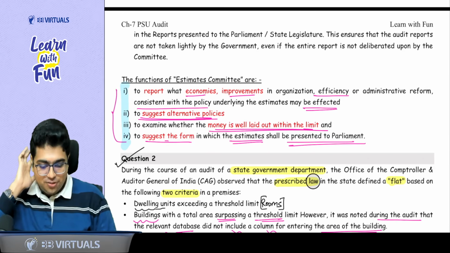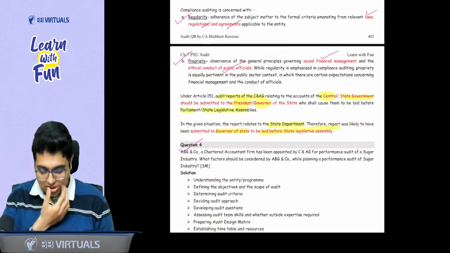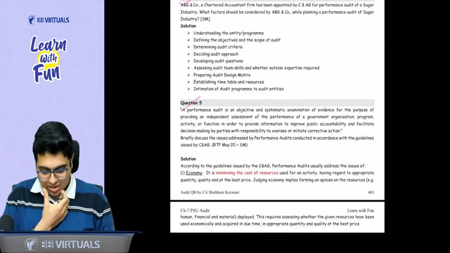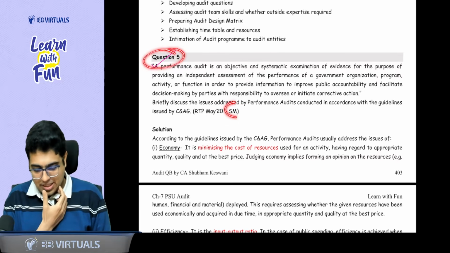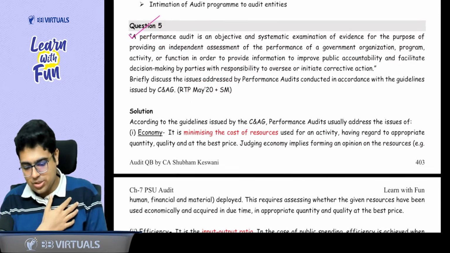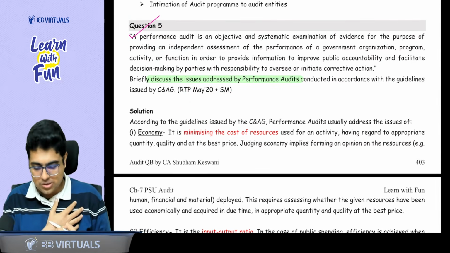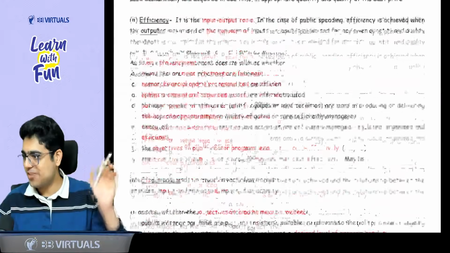Now, sir, from your question bank, we have covered a lot of questions here. The first question is question number 5, study material RTP May 20. It is a direct question: discuss the issues of performance audit. So all you need to write about is economy, efficiency and effectiveness.